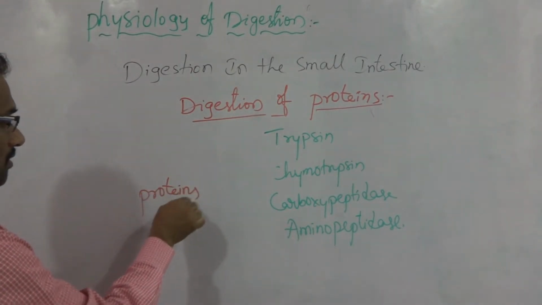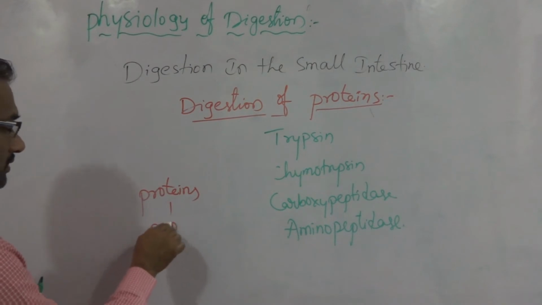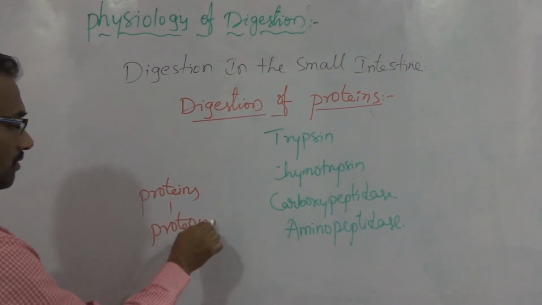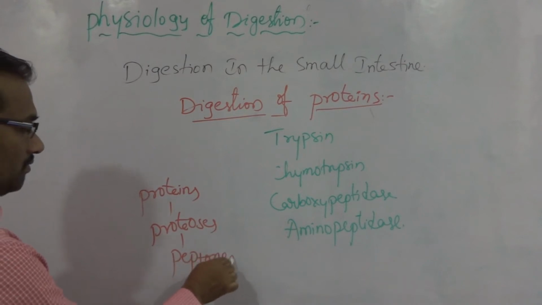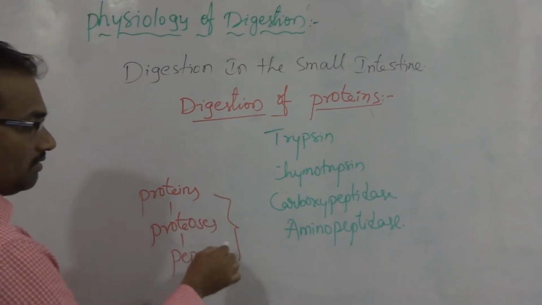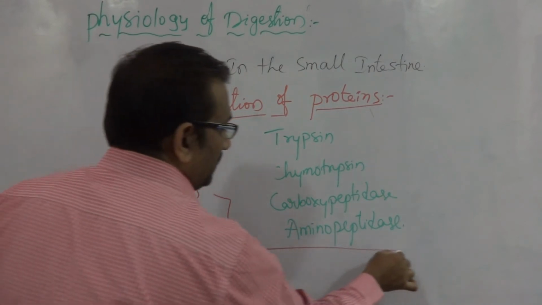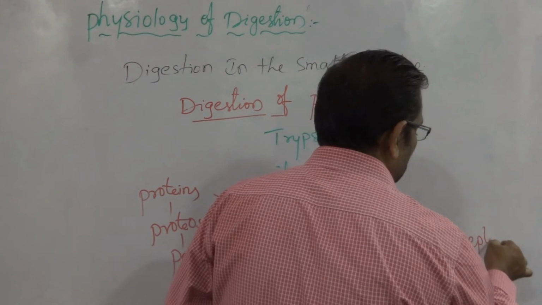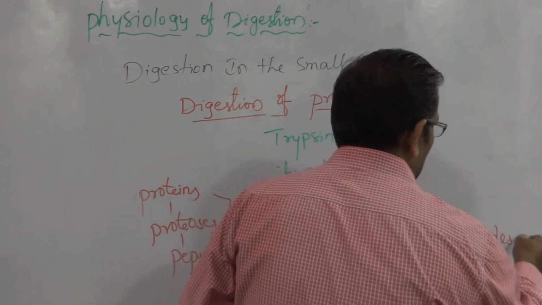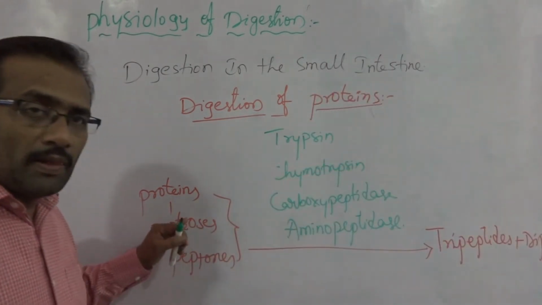Proteins, proteoses, and peptones, these three are converted into tripeptides and dipeptides.